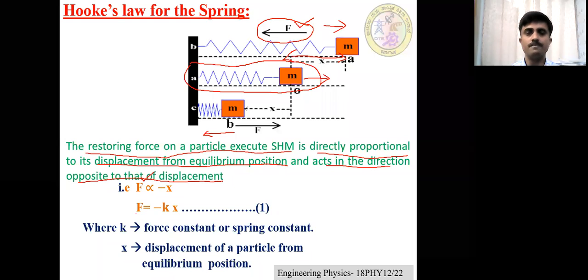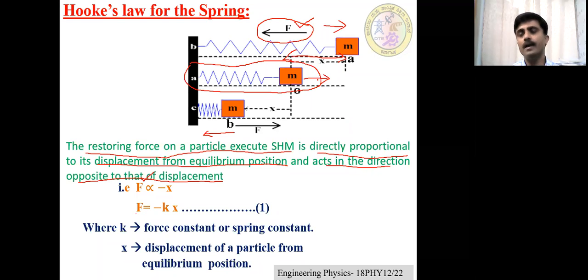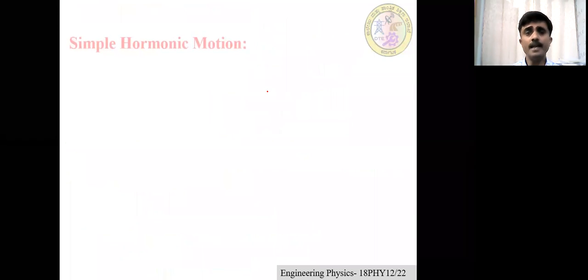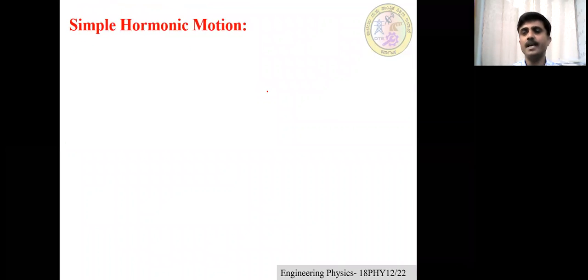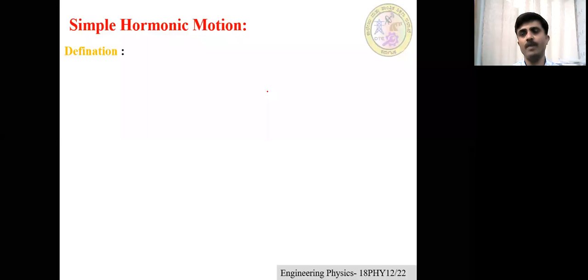Now, dear students, if the amplitude of this oscillatory motion is very small, or if the particle displaces through a small extent, and since Hooke's law is valid only within the elastic limit, which is applicable for small applied forces, then that special type of oscillatory motion is called simple harmonic motion.